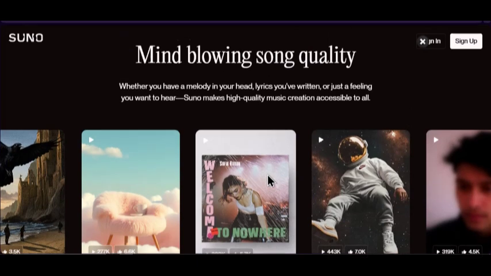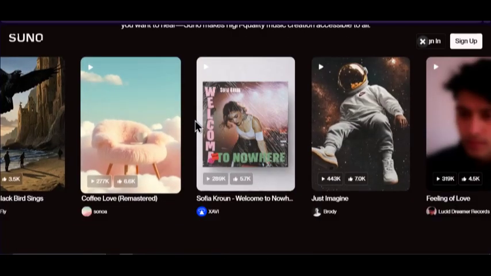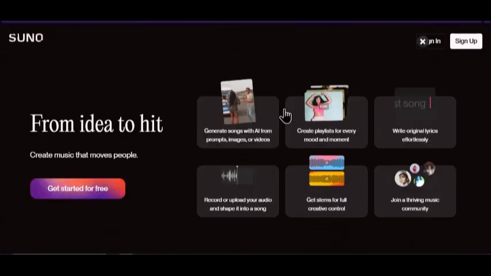As simple as that. So you get mind-blowing song quality, whether you have a melody in your head, lyrics you've written, or just a feeling you want to hear. Suno makes high-quality music creation accessible to all. You can see so many great hits here. So you get from idea to a hit. You get great music that moves people.